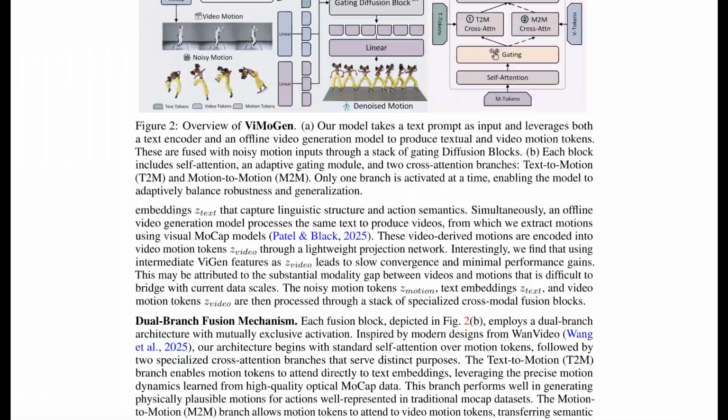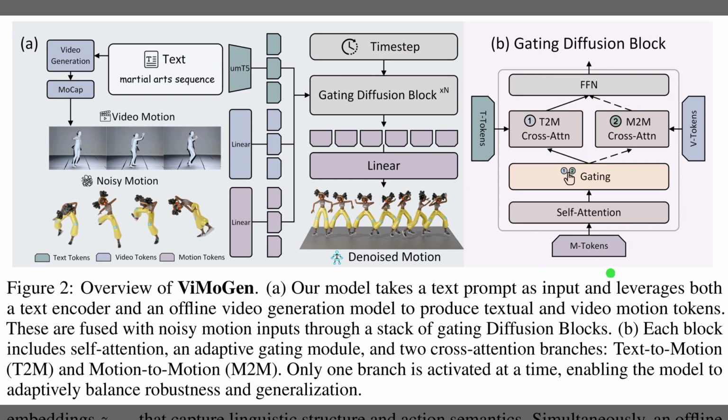Well, Figure 2 shows the ViMoGen overview, which combines text and video cues to guide diffusion toward high-quality, semantically rich motions. Panel A illustrates how an offline video generator produces motion tokens, then noisy motion and text tokens are fused through a stack of gating diffusion blocks. Panel B details two branches, text to motion and motion to motion. Only one branch activates at a time, so the model balances fidelity and generalization.